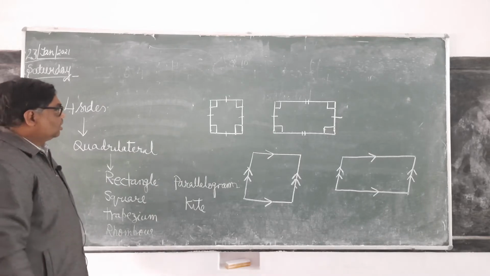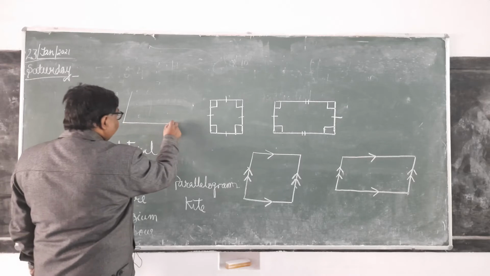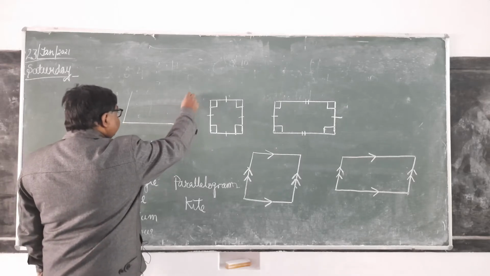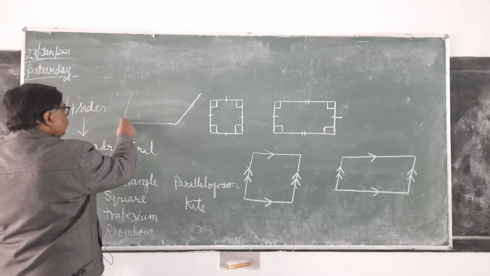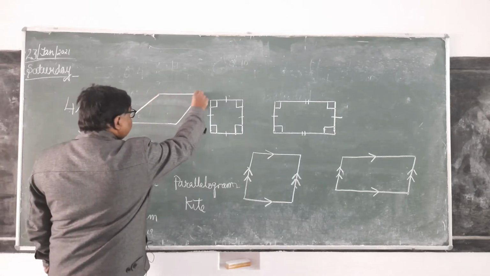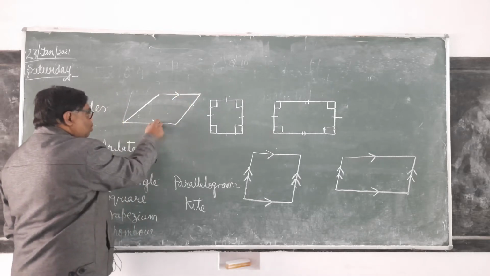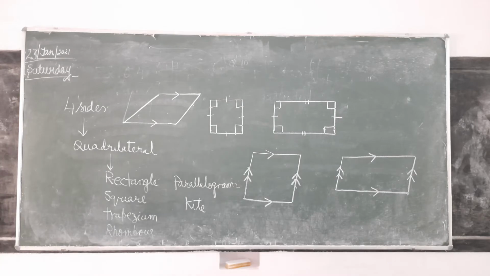It is clear. Then there is one shape here. Here only one pair of opposite side is parallel. This parallel to this. It is clear? This is called trapezium.